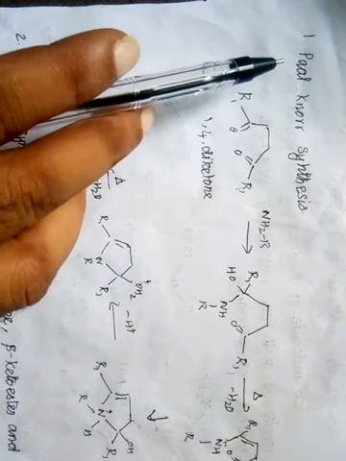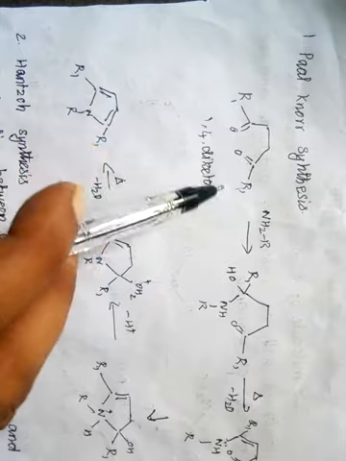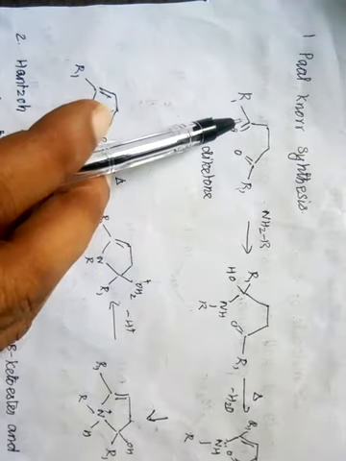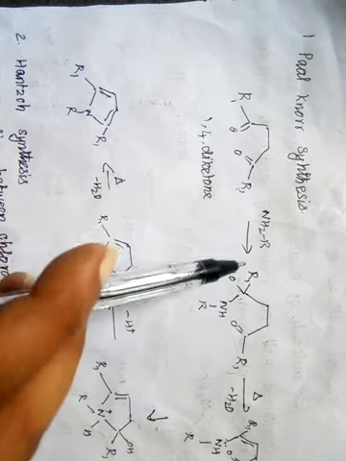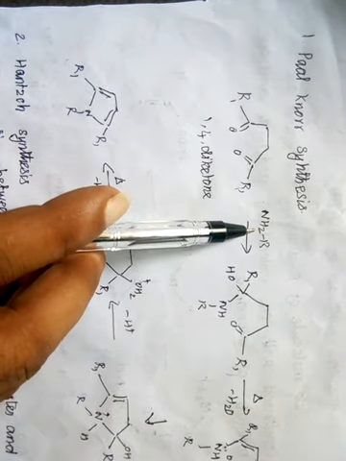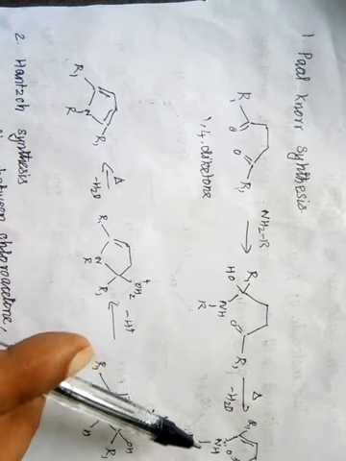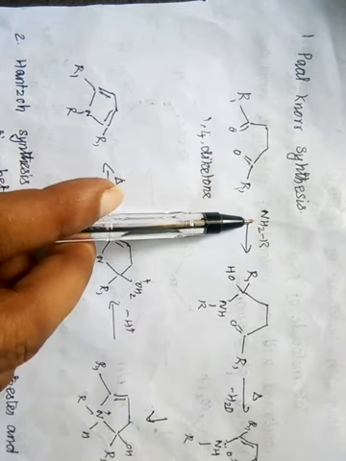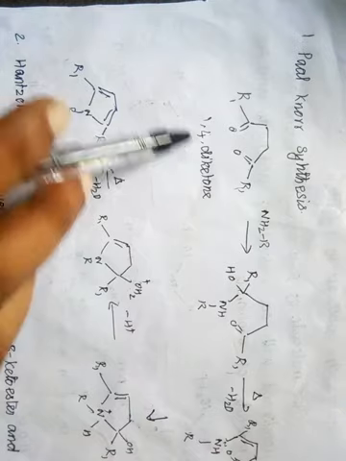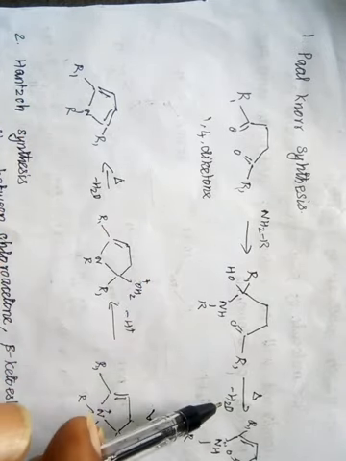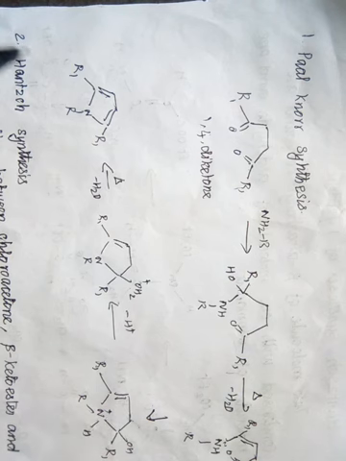The Paal-Knorr synthesis uses 1,4-diketones. Heating 1,4-diketones with ammonia or a primary amine: when you treat with ammonia, we get the normal pyrrole. If you treat with a primary amine, you will get the substituted pyrrole. 1,4-Diketones on heating with ammonia or a primary amine, with the removal of water molecules, give the pyrrole molecules. This is very important.